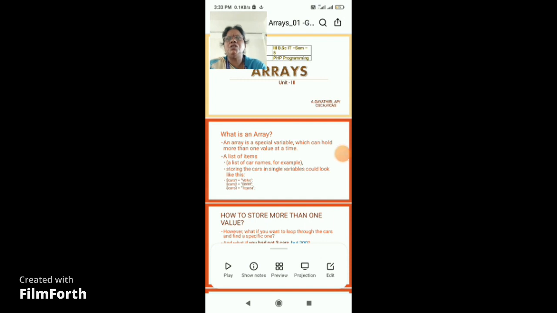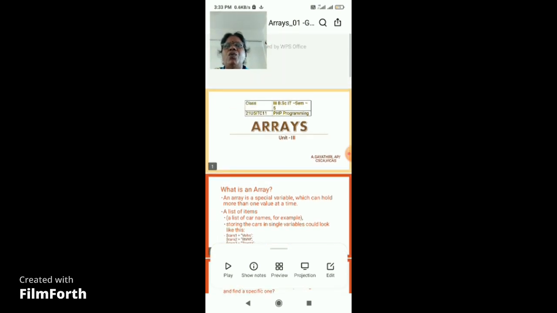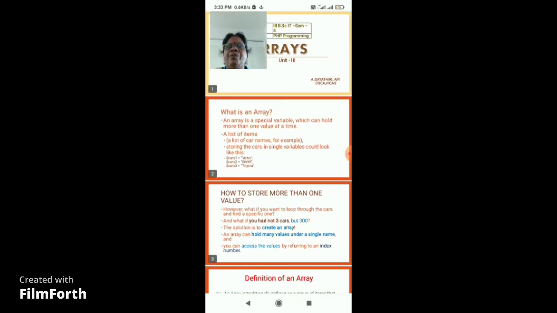Good afternoon, students. Today's topic is arrays in PHP. This is the subject for third BSc IT, semester 5, with the subject code 21U5IT C11, PHP Programming: Arrays.